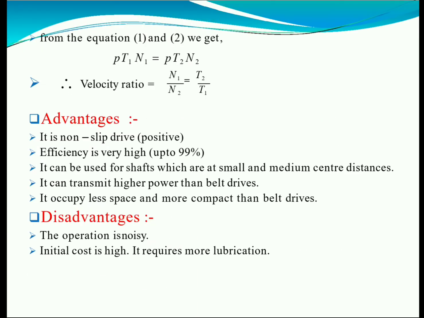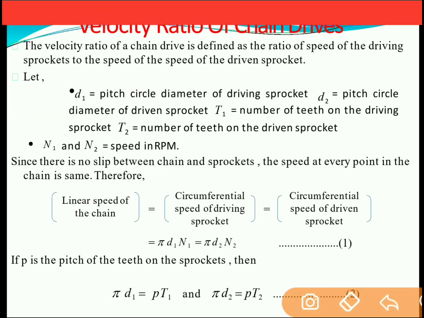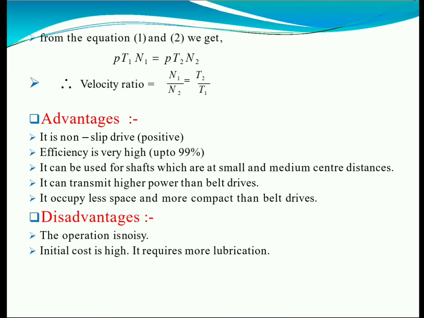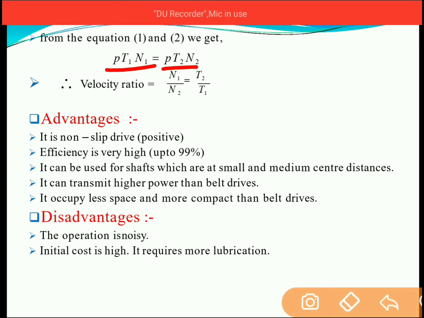Fine. Now pi d1 can be written as p into t1, and pi d2 can be written as p into t2. So comparing equation 1 and equation 2, pi d is replaced with p t1. So finally you will get the equation p t1 n1 is equal to p t2 n2, and therefore the velocity ratio can be written as n1 by n2 is equal to t2 by t1.